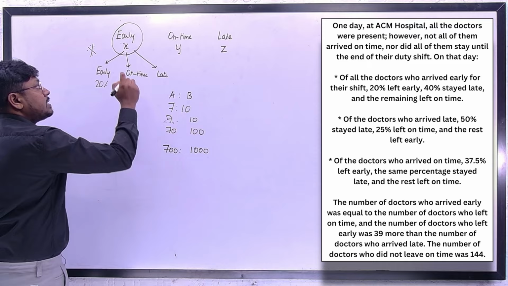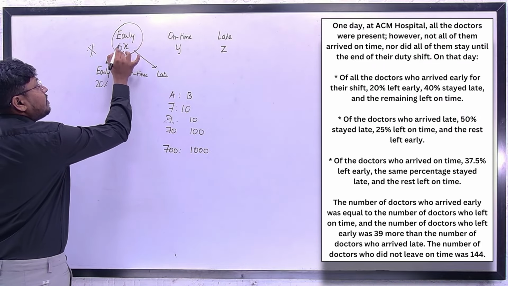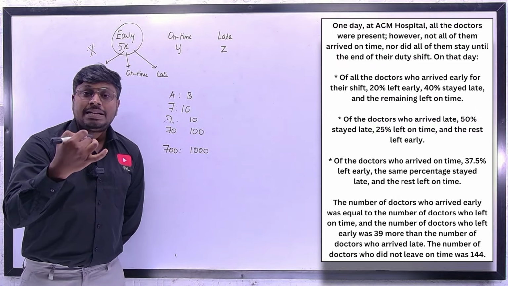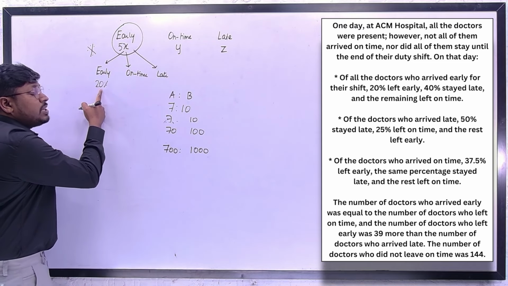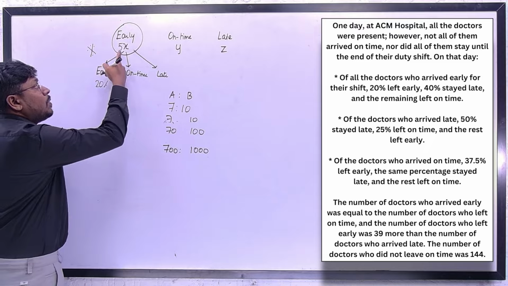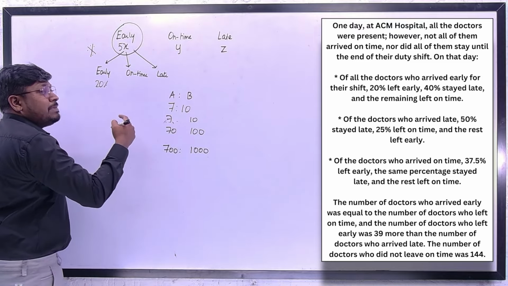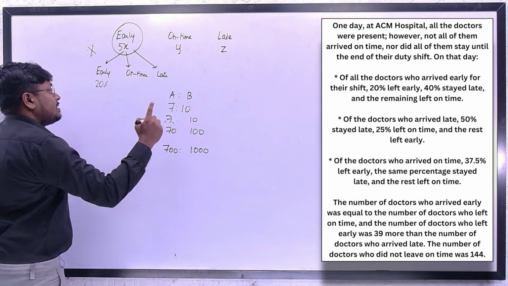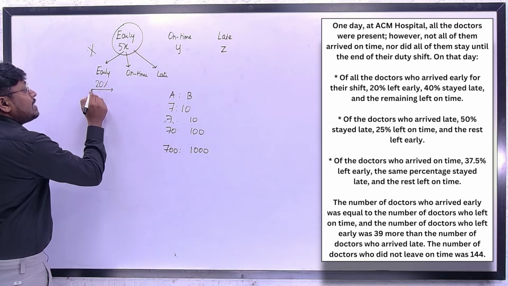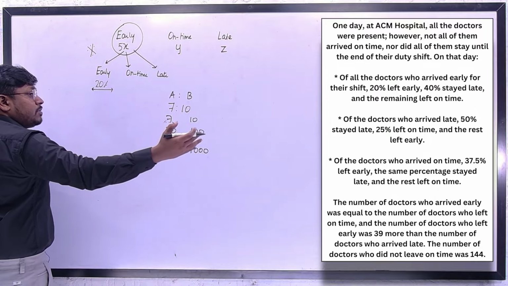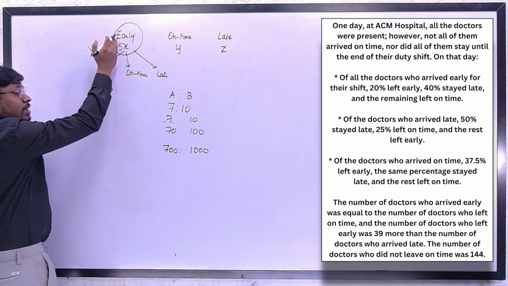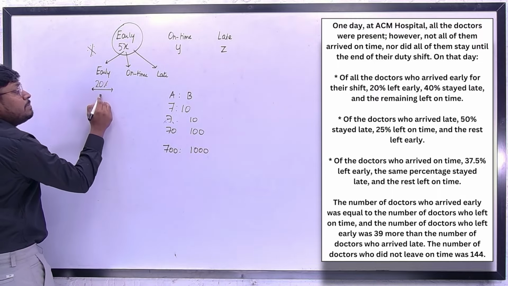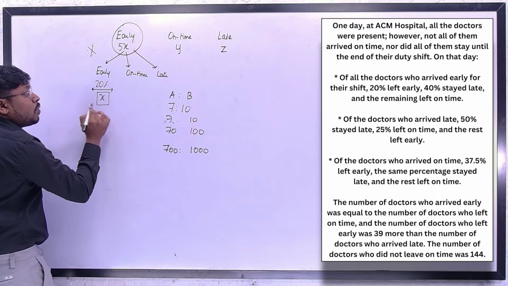So what I'm going to do is take the early as 5x. I'm going to assume the early as 5x. If I assume it as 5x, finding 20% of the number is easy. Why? Because 10% of the number will be 5x by 10, that is, 5, and 20% of the number will be 1. So we can say that the total number of doctors who arrived early is 5x, and out of these doctors, the number who left early will be x. So friends, understood or not how I found this?